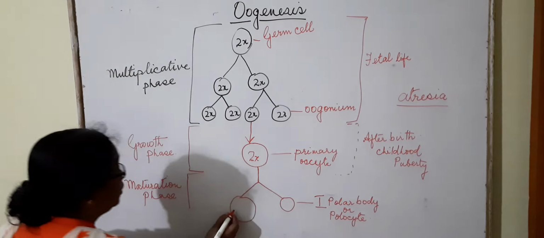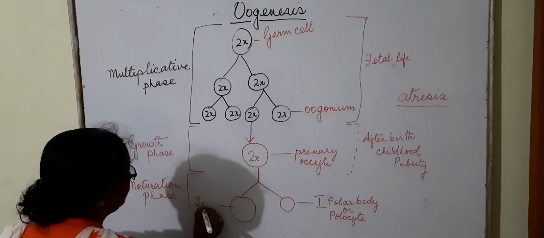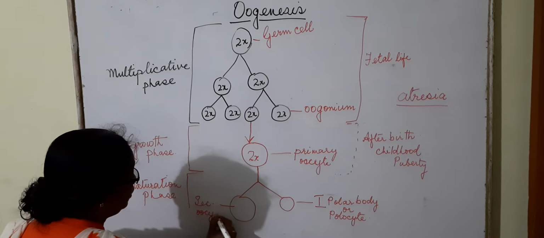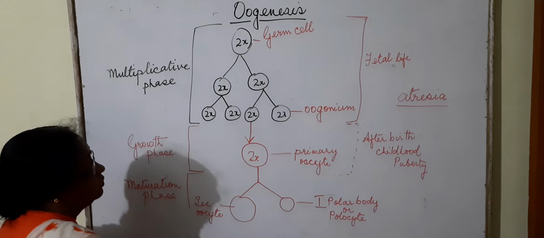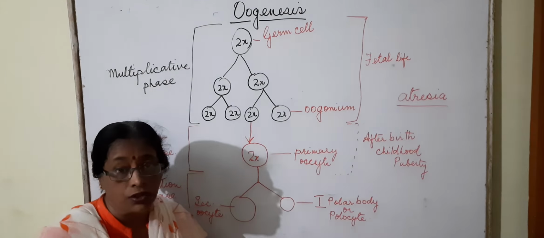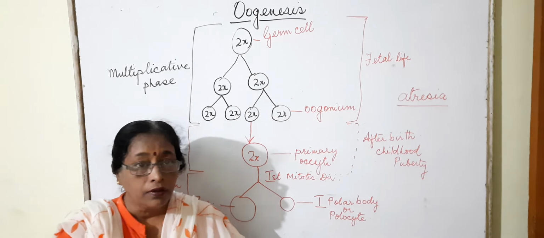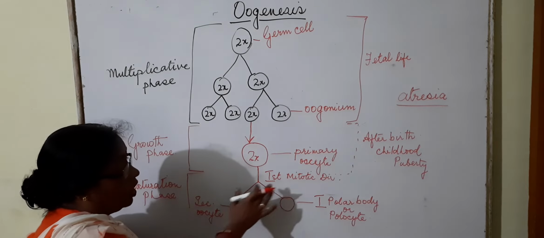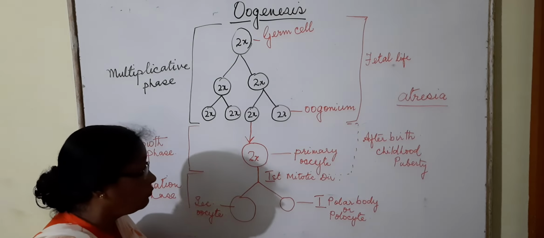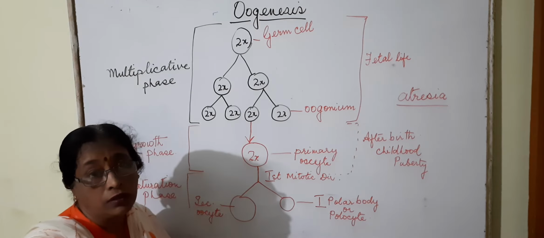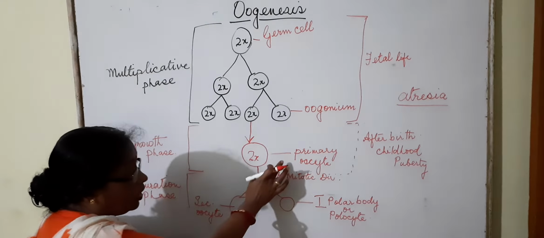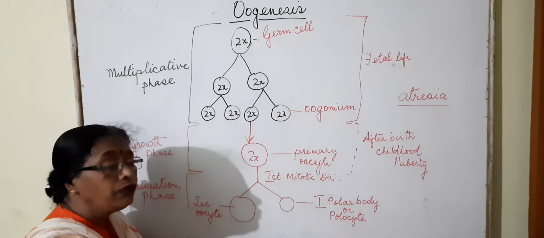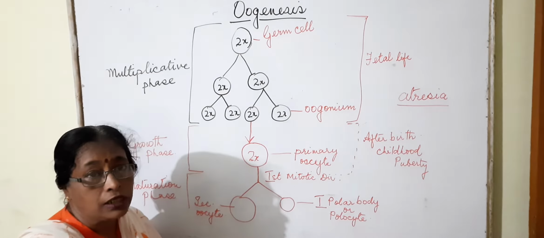This is the secondary oocyte, which is bigger in size because it retains the bulk of nutrition. The small polar body degenerates after some time.